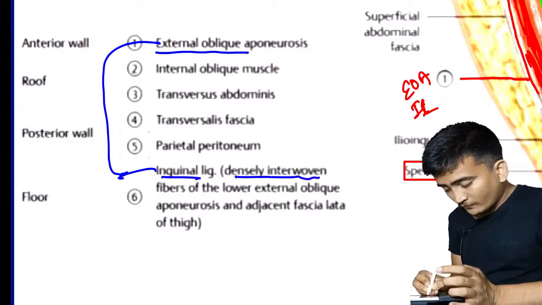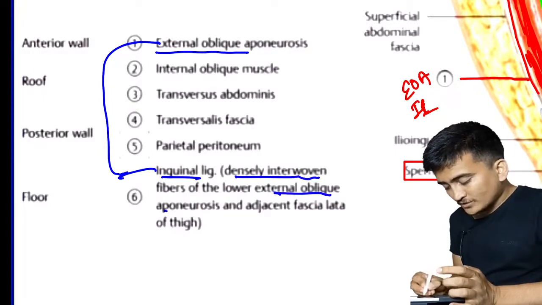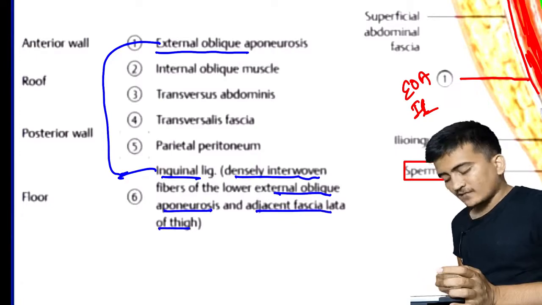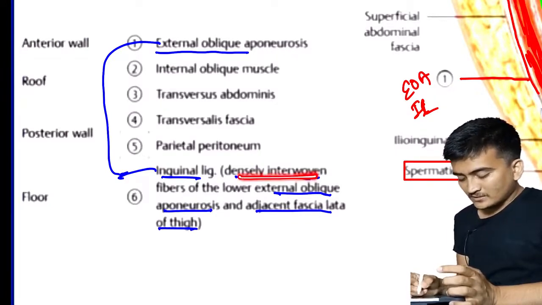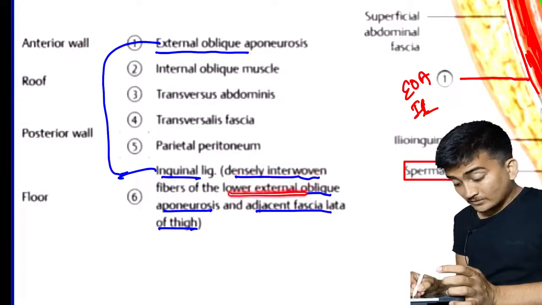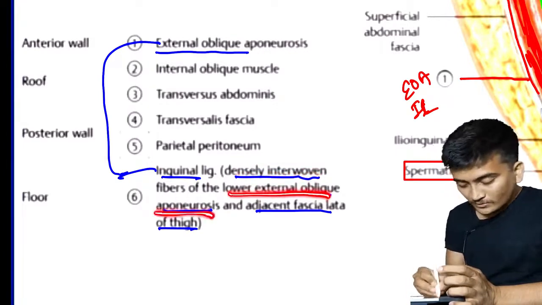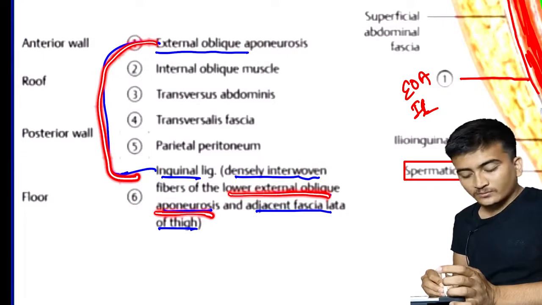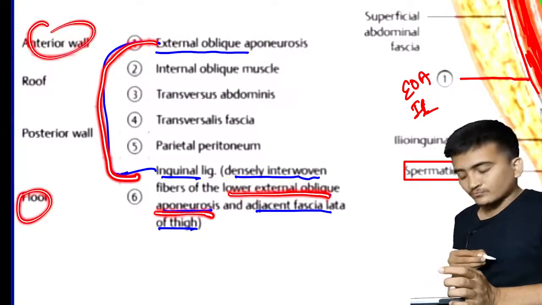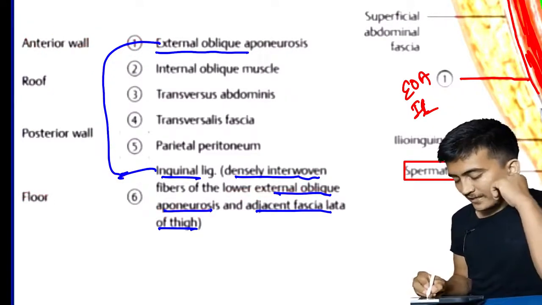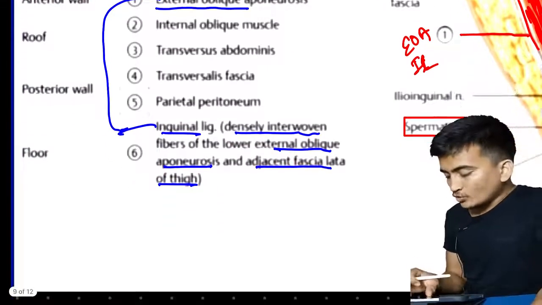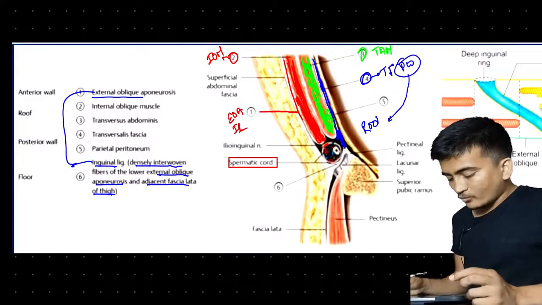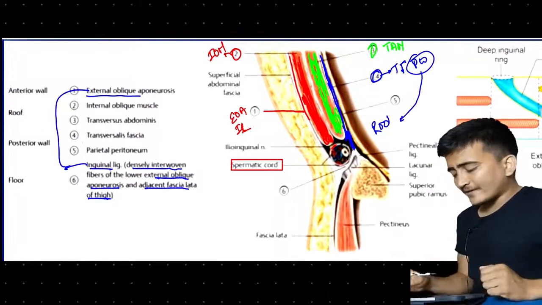Densely interwoven fibers of the lower external oblique aponeurosis and adjacent fascia lata of the thigh. Okay, it is mentioned right here. What is the inguinal ligament? It is the densely interwoven fibers of the lower external oblique aponeurosis. So I said that we can say external oblique is forming the anterior wall and the floor, both things. And another thing is the adjacent fascia lata of the thigh also contributes to the floor. So this was about our diagrams.